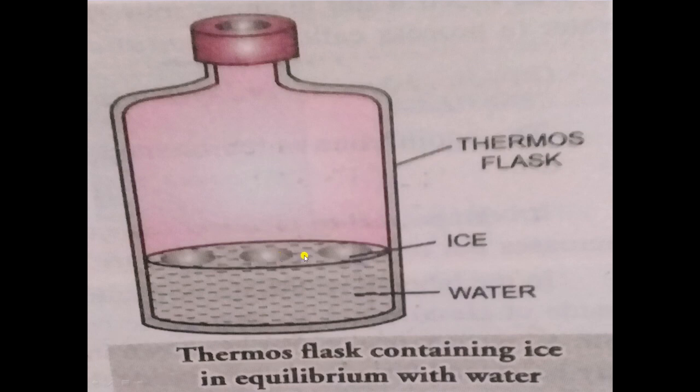That is why we will not observe any change in the thermos flask with the naked eyes. The mass of the ice and mass of the water will remain the same because the speed with which ice is converting into water and the speed with which water is converting into ice are the same.